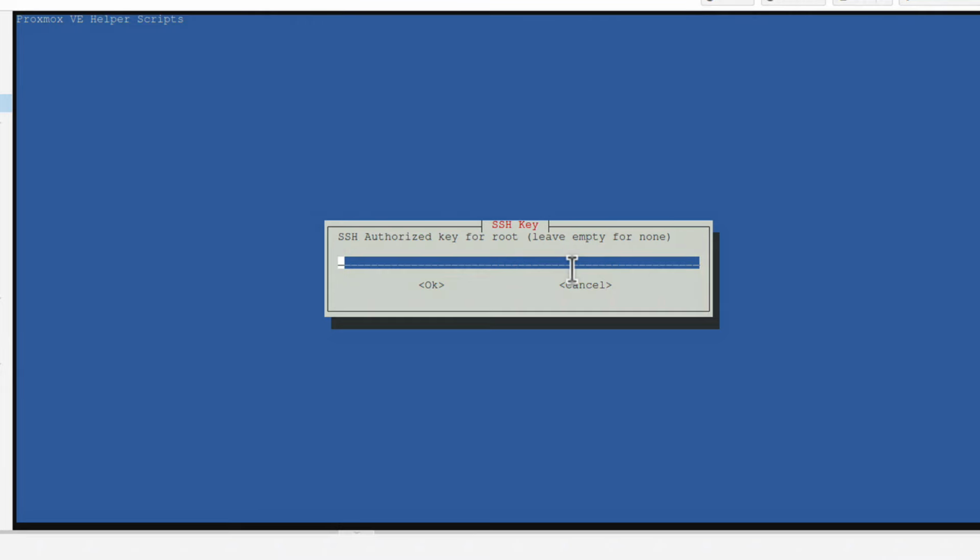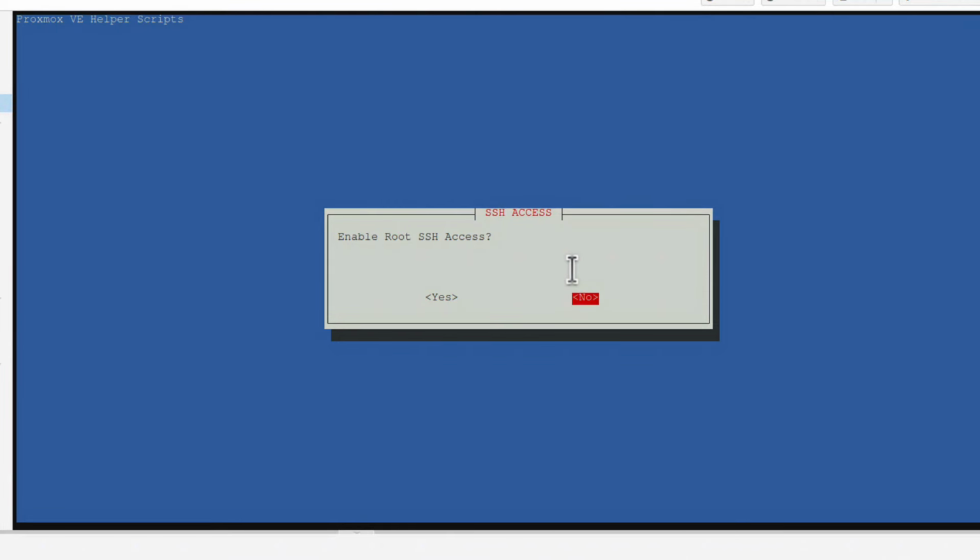Now press Enter. SSH key for root. I could paste it here, but I already have a password. It's good enough. Enable root SSH access, yes. Enable FUSE support, yes, because I might want to use rclone for that as well, to synchronize some data. So I say yes. And enable verbose mode, I say yes. This is for the installation process. It will show me more information about what is going on in the background. And I press yes. Ready to create? Yes. And the config file, no, I'm not interested.